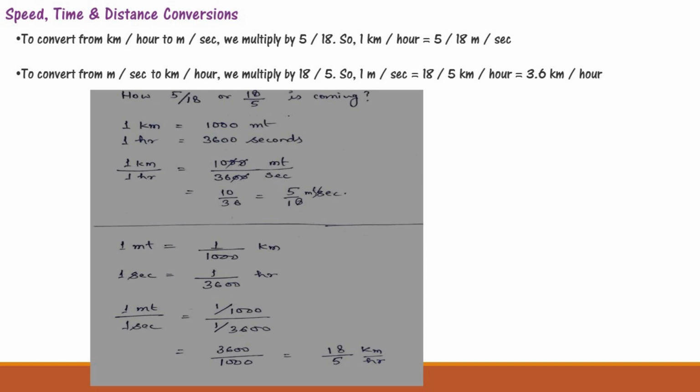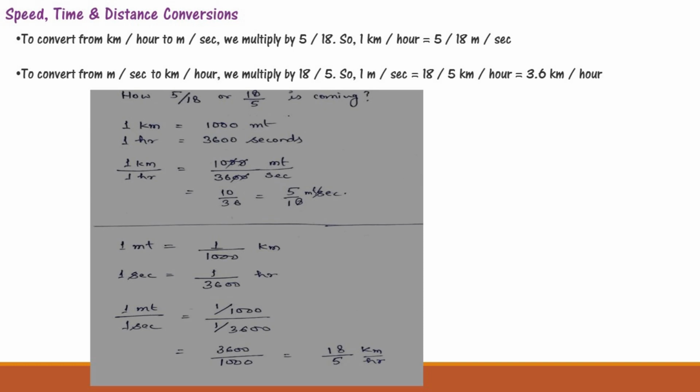Now, how do these values, 5 by 18 and 18 by 5, come about? 1 kilometer is equal to 1000 meter, and 1 hour is equal to 3600 seconds. So 1 kilometer divided by 1 hour is 1000 meter divided by 3600 seconds, that is 10 by 36, and you get the value 5 by 18 meter per second.